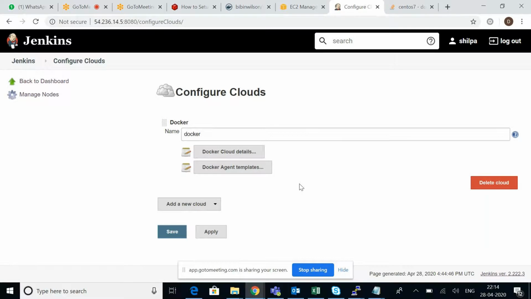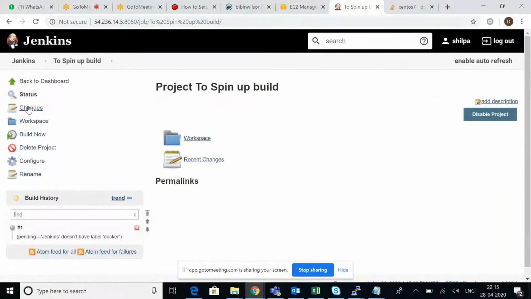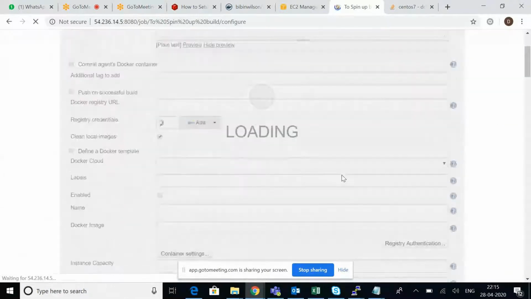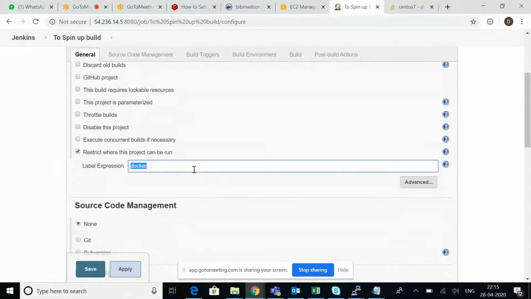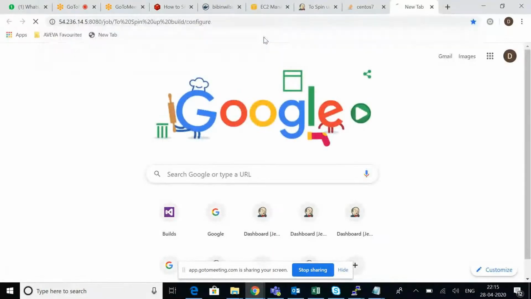Okay, so go to a Jenkins job, any job. The problem is here, even in the job configure, I'm giving this, and it is not working. Wait a moment, I'll show you. Even if I give the label name, it is not working. I don't know why.